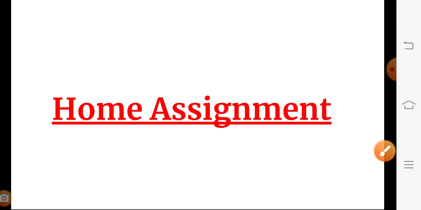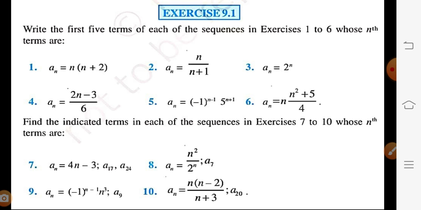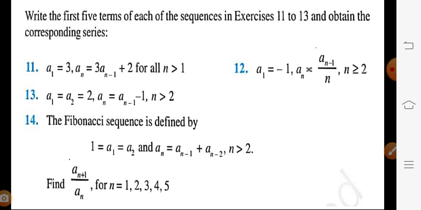On the basis of this you are able to solve the questions of the first exercise 9.1 in the fair notebook. Then exercise 9.2 we are going to start in the next presentation. You may solve the exercise questions of 9.1.